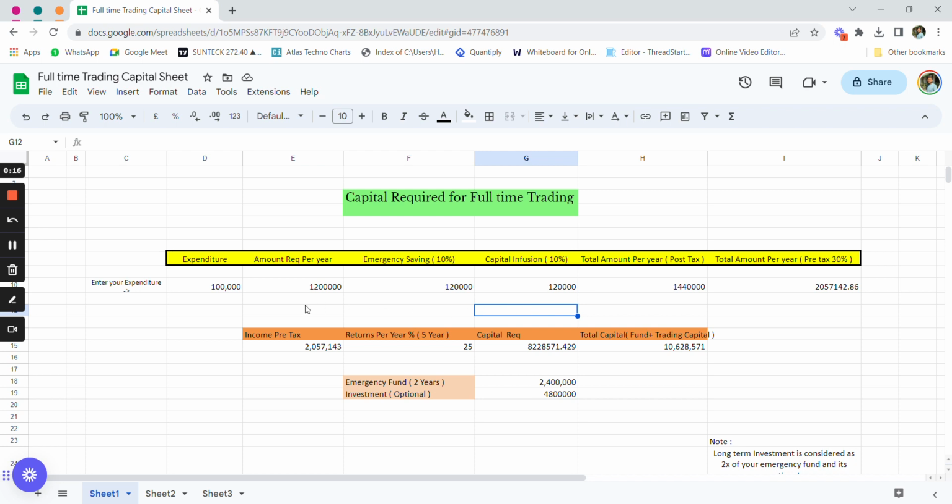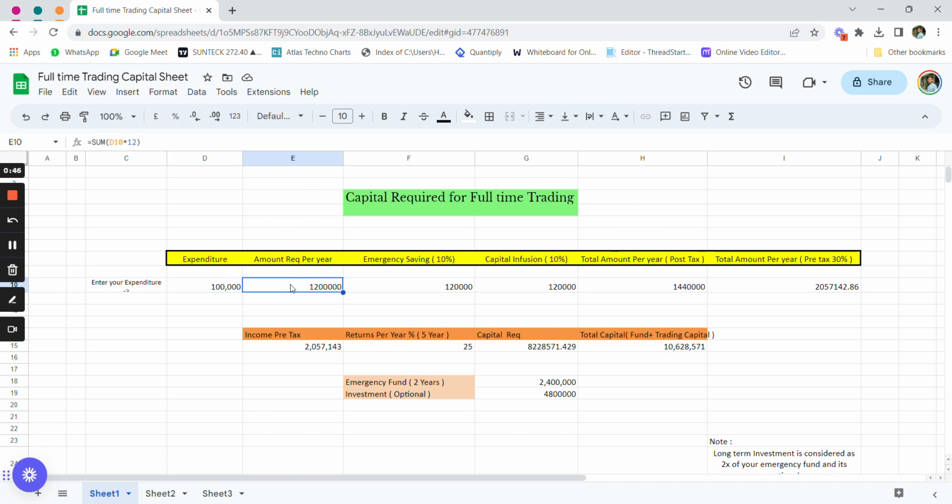Now let us understand the expenditure part and the total returns that we require to make a sustainable living for full-time here. So let's say that your monthly expenditure is 1 lakh rupees. In this expenditure, you should definitely count your home loan, car loan, your children's expenses, school fees, insurance, and all the types of medical emergencies here, right? This is the total monthly expenditure that you require.